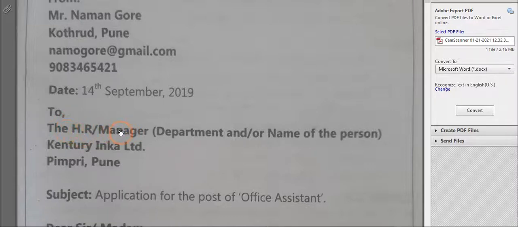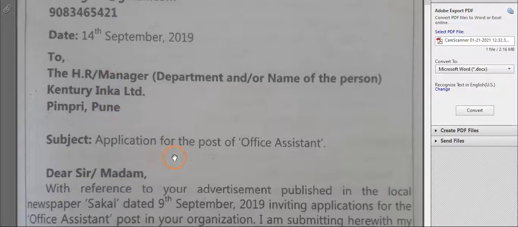Here they have mentioned the post for which you have to write an application letter, then the name of the company, where it is located, and the city. This becomes your inside address. After that, the subject. Why have you written this letter? You have written this letter for the post of office assistant, so you have to write: application for the post of office assistant.